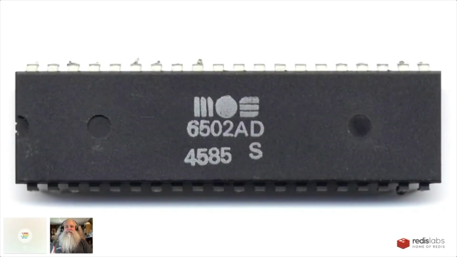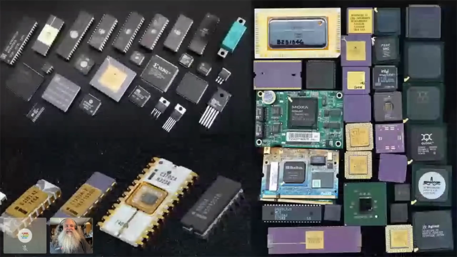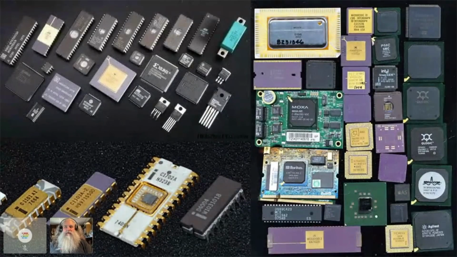But there's a problem with this. I write it in C and I compile it for this processor, but there's a lot of processors. And so I need to compile it for all the processors. And sometimes I can't take advantage of all the processors' capabilities because I want to preserve backwards compatibility. I want to make sure my code will run on the most number of machines because I'm selling my software, right? And so we solved this problem the way that we solve all the problems in computer science, which is we added a layer of abstraction. We added a virtual microprocessor.